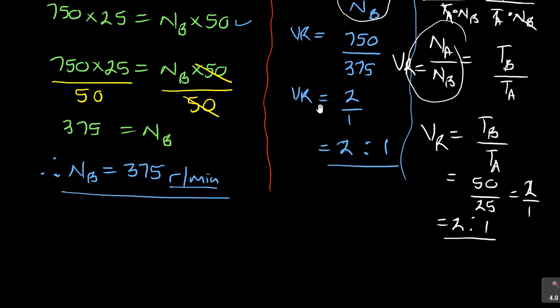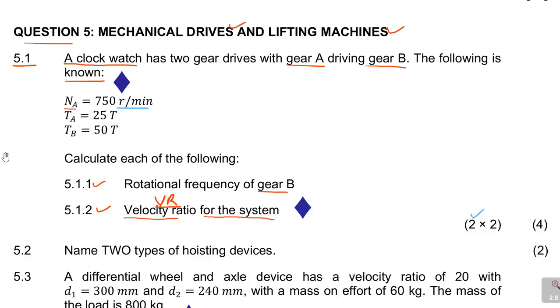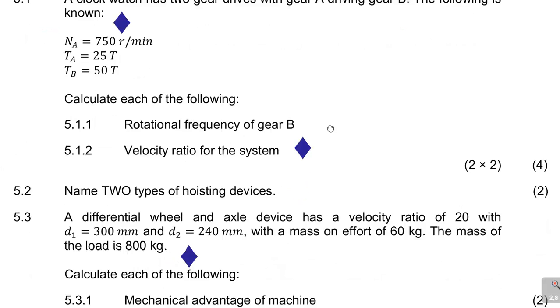So this is what I'm trying to drive it to say. You could have done it in two different forms, but the answer in this case was going to be the same. All right, so we are done with question 5.1. Let us move on. That was 4 marks, which is a good 4 marks. Let us move on to question 5.2.